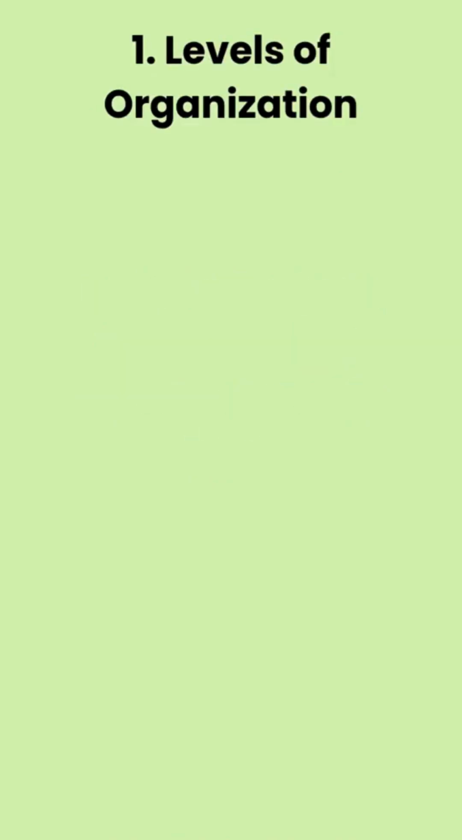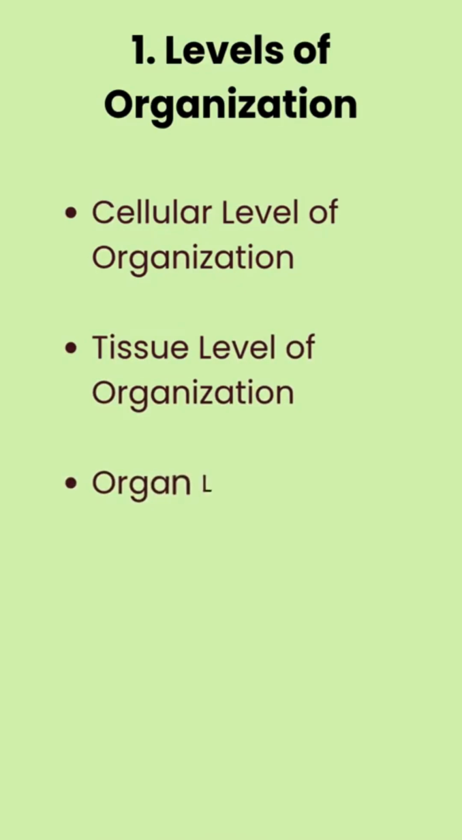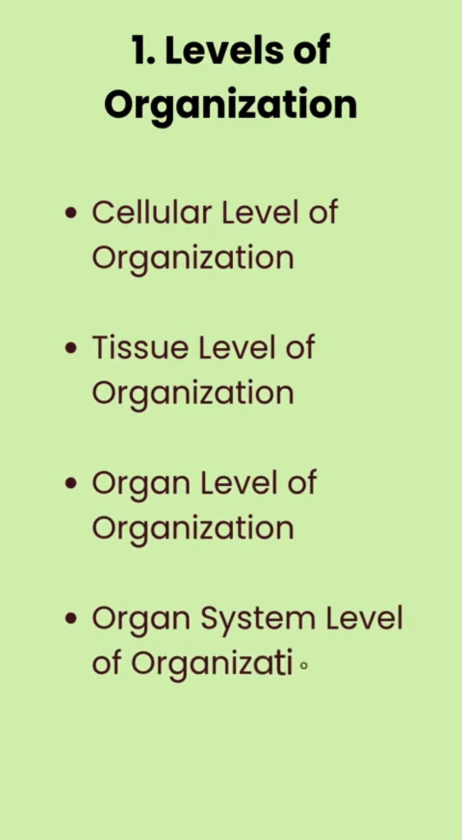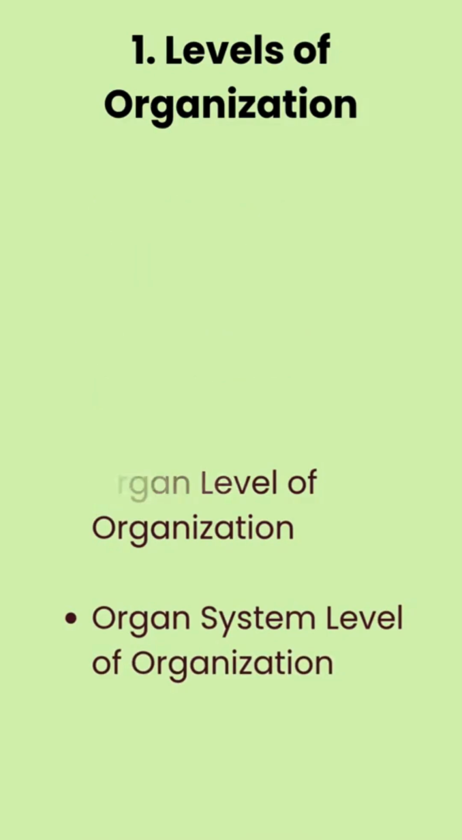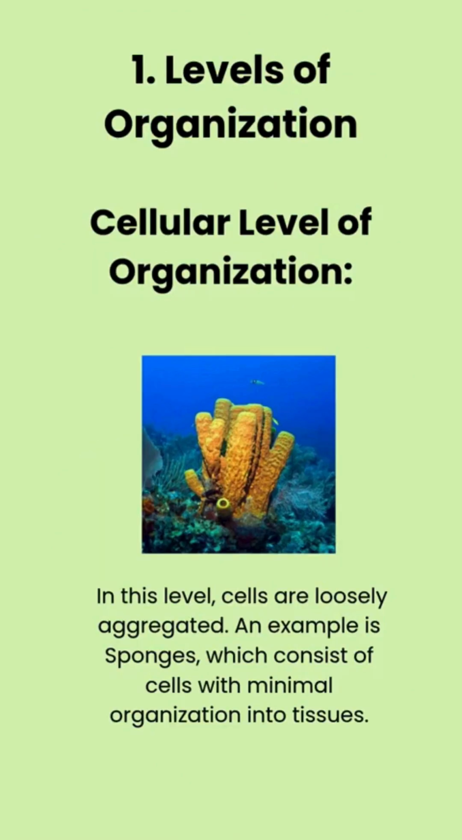Levels of organization. Animals display 4 levels of organization: cellular level of organization, tissue level of organization, organ level of organization, organ system level of organization. Let's discuss them in detail. Cellular level of organization. In this level, cells are loosely aggregated. An example is sponges, which consist of cells with minimal organization into tissues.